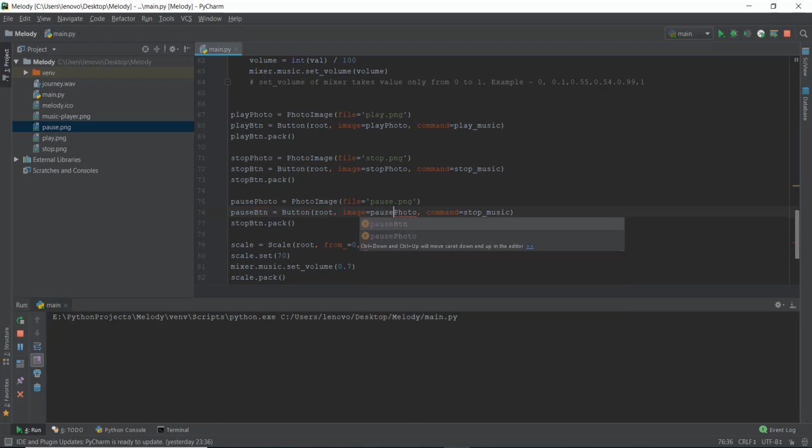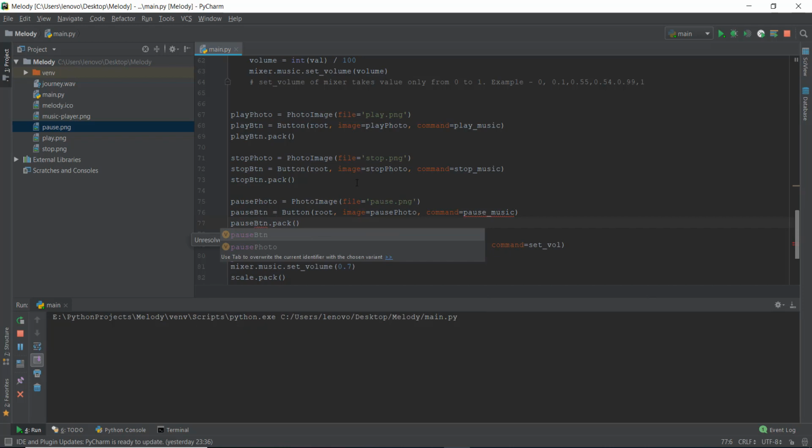pause photo. And even today there's some noise going on. I don't know whether you guys are able to hear or not, but in the background there's some noise going on. It's a little bit frustrating, but I'm trying to work through, teaching you guys while listening to that noise of somebody hammering on my roof. They were not doing anything when I started recording the video, and after I started recording, all of these things are happening. Actually, let's get back into it. Let's focus on what we are doing.